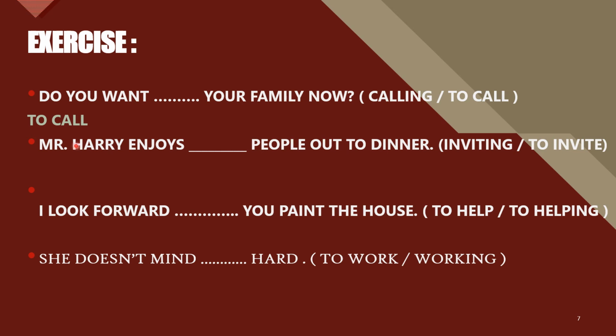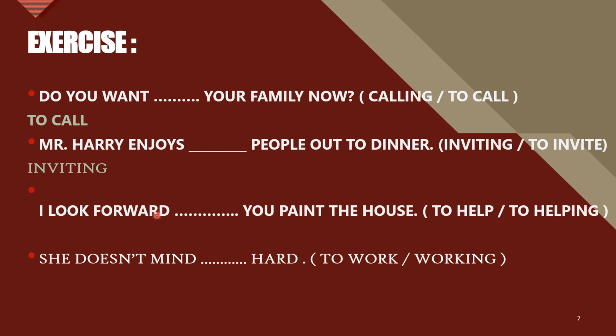Number 2, Mr. Harry enjoys inviting or to invite people out to dinner. Let's remember, enjoy is one of the verbs that must be followed by, excellent, a gerund, so the answer is inviting. Mr. Harry enjoys inviting people out to dinner. Number 3, I look forward to paint the house, to help or to helping.